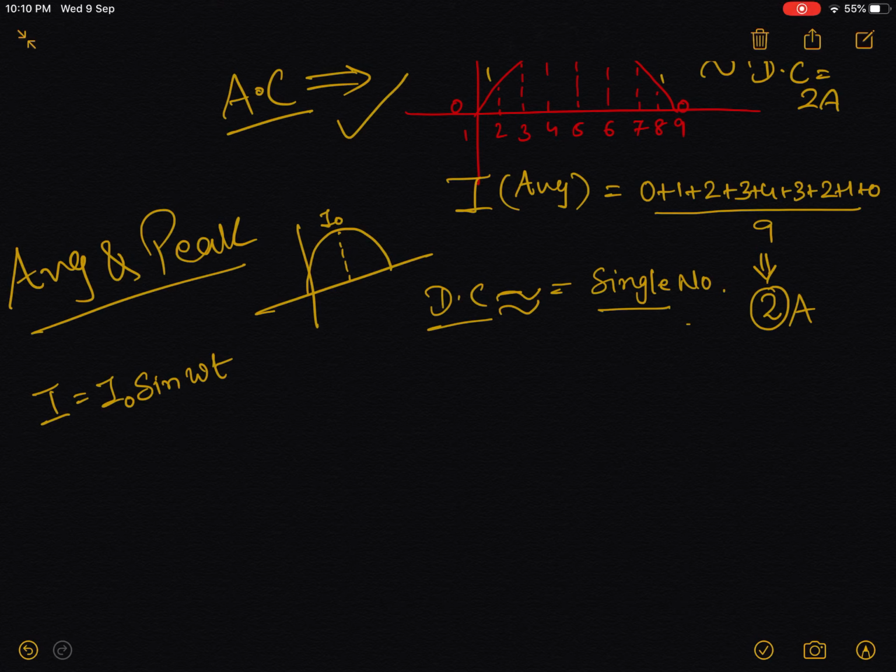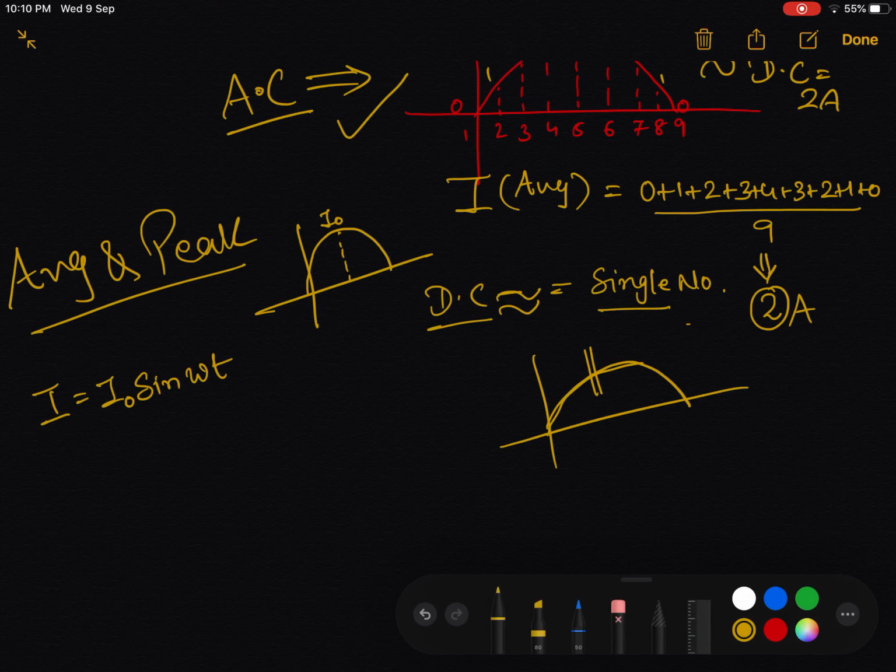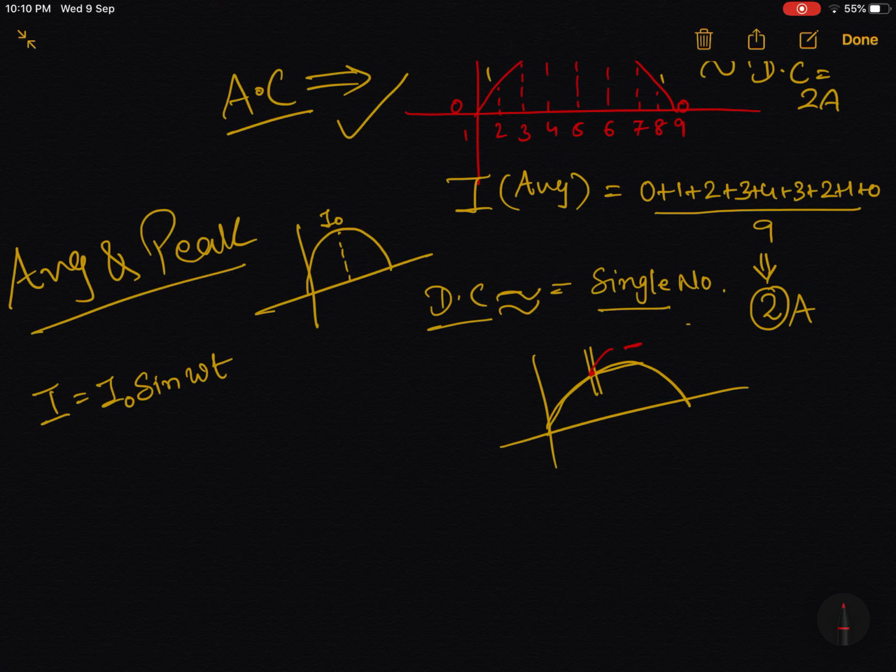Now during this small fraction of time, if I have a graph something like this, and I take a very small fraction of time, the value of current in this particular zone can be considered as a straight line in this fraction. Hence the current can be considered to be constant if I am taking the small value.